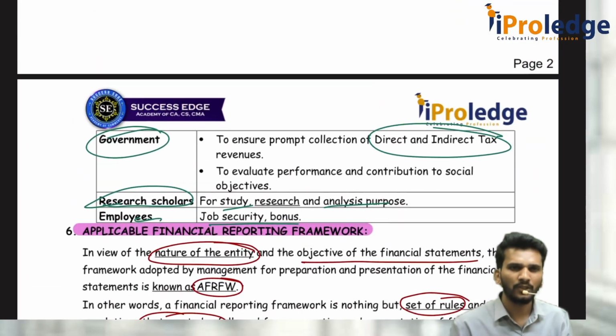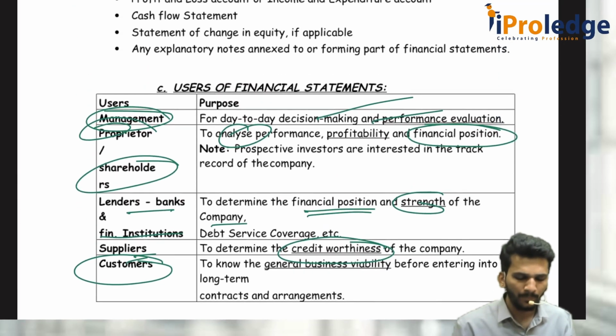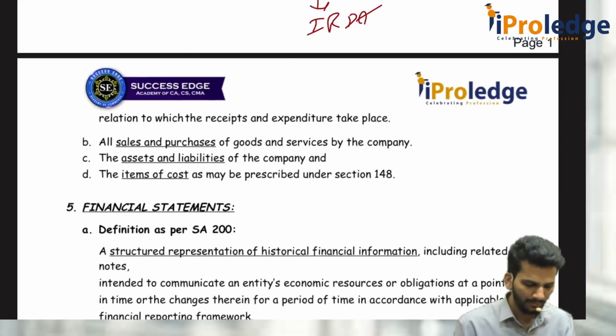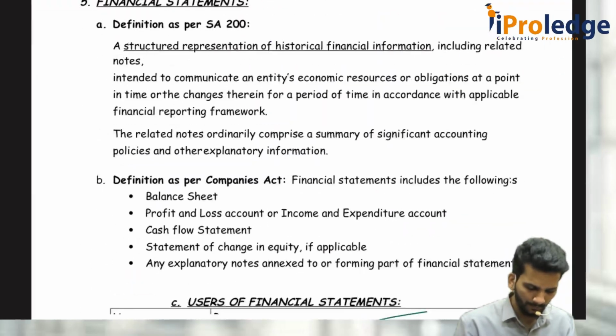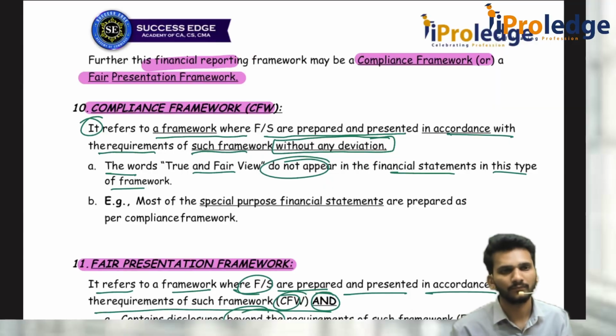Then I told in the beginning, the auditor's objective is to report on the financial statements, whether they are prepared as per the AFRF, and whether they are free from material misstatement. For that purpose, I want to discuss here. What is the definition of audit? Independent examination of financial information of an entity, whether profit or revenue oriented, or legal form. They use the words legal form.